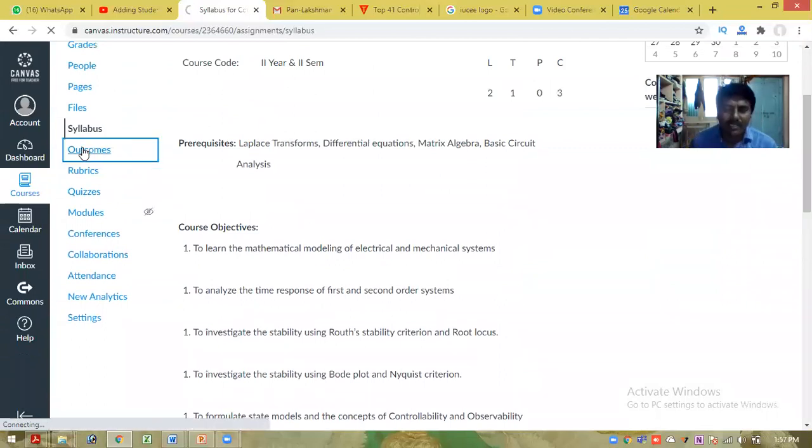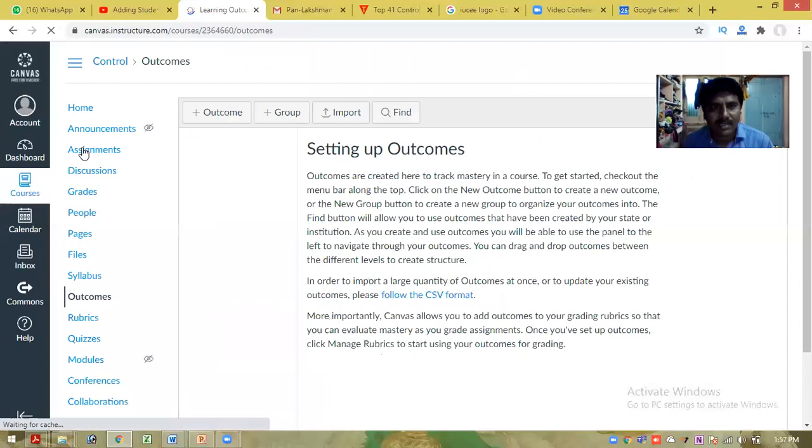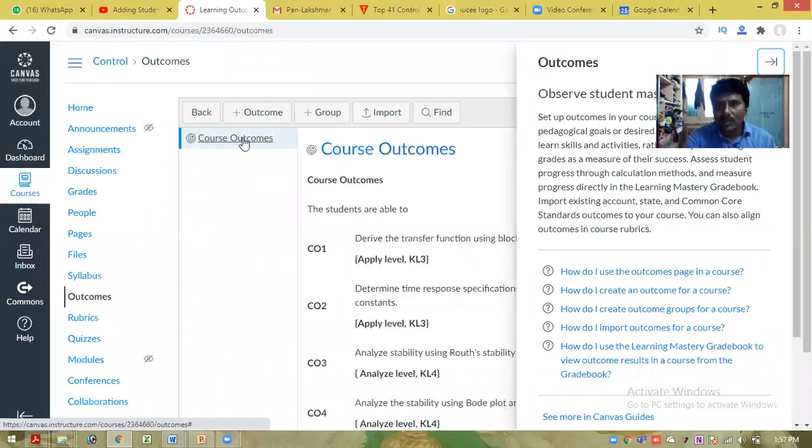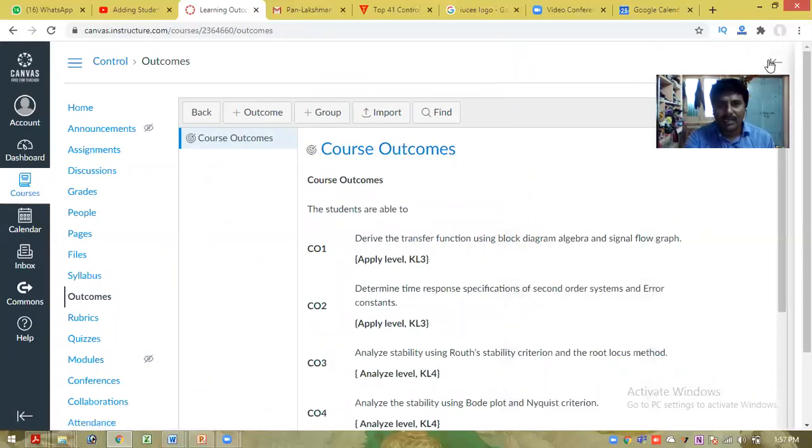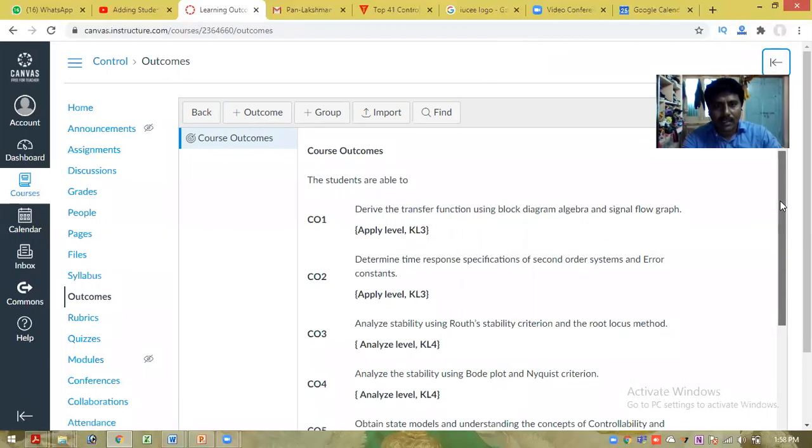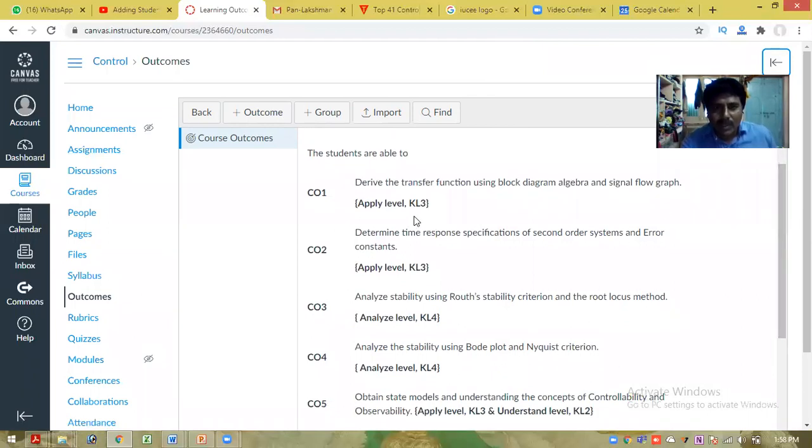After that, the outcomes. I framed these as the various outcomes, and this is the source. Here are my outcomes: after completion of this course, the students are able to grasp the information from this online course. Let us consider this as course outcome one: after completion of this course, the students are able to derive the transfer function using block diagram algebra and signal flow graph.